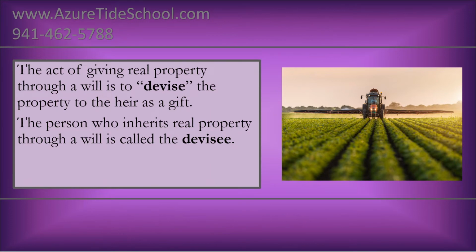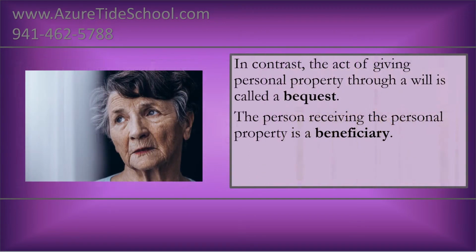The act of giving real property through a will is to devise the property to the heir as a gift. The person who inherits real property through a will is called the devisee. In contrast, the act of giving personal property through a will is called a bequest. The person receiving the personal property is a beneficiary.